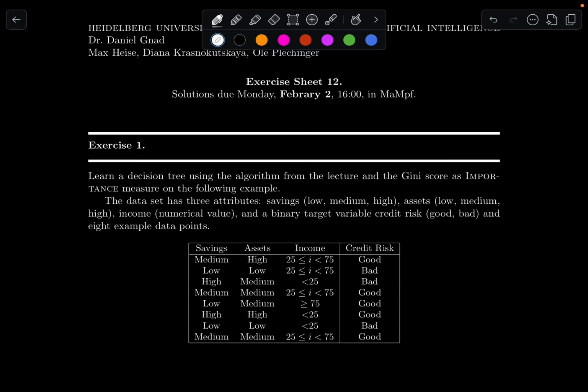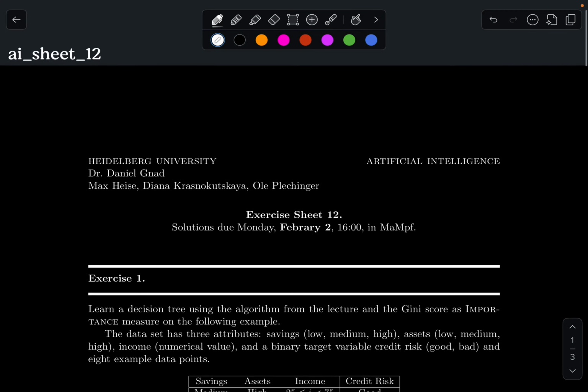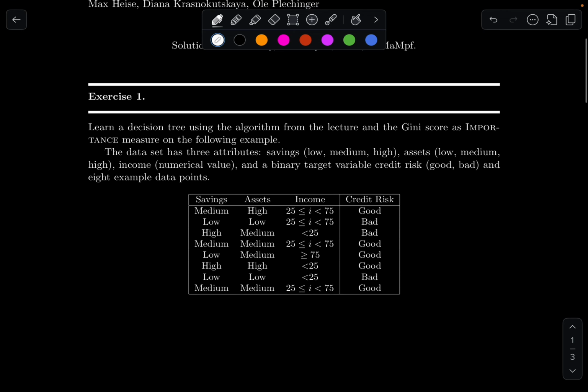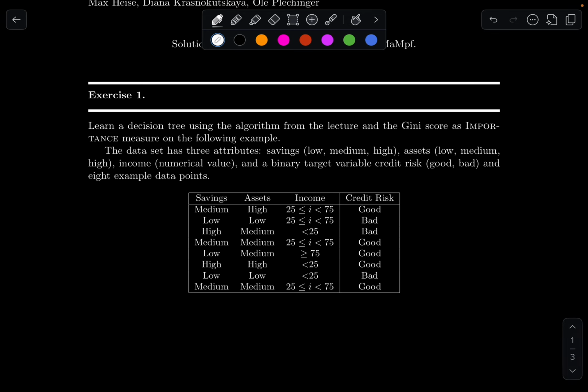Okay, guys, so we're going to be checking this out. It's quite simple, actually. This exercise sheet tells us to learn a decision tree using the algorithm from the lecture and the Gini score as importance measure on the following example.